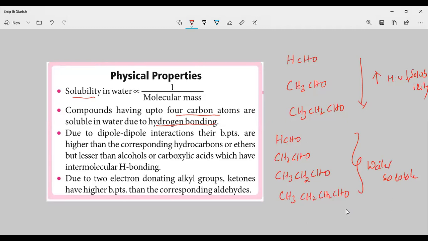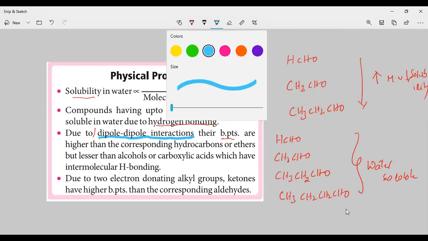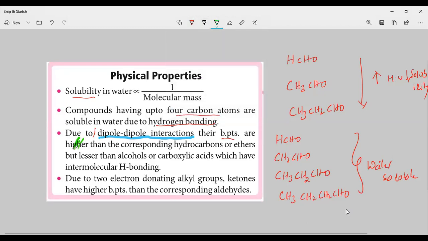Next, the third physical property is about the boiling point. These aldehydes and ketones have dipole-dipole interactions. Because of the dipole-dipole interactions, the boiling points are higher than the corresponding carboxylic acids. So the boiling points of aldehydes and ketones are higher than the corresponding carboxylic acids.